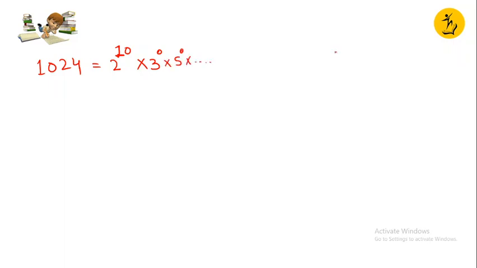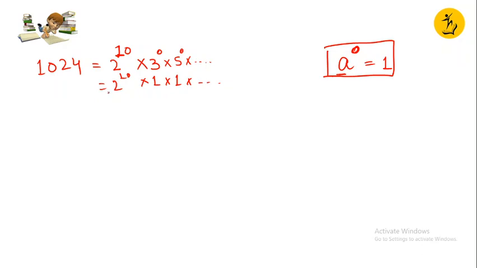So what does this basically mean? If in the base we have any real number, and it is raised to the power 0, then it gives us 1. The value is 1. This is an important thing. So if anything is raised to the power 0, it is 1. Basically what I am doing is 2 to the power 10 into 1 into 1 into 1, which is not hampering my actual value.